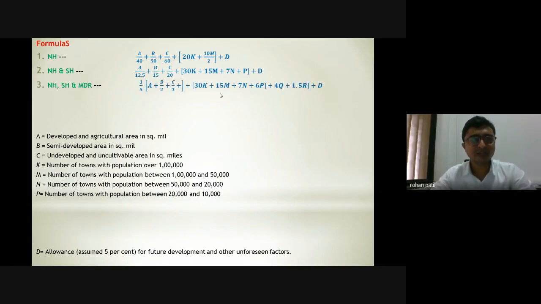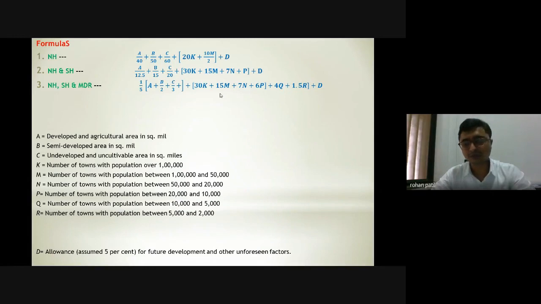After that, we have a combined formula for national highways, state highways, and MDR. This particular formula is given by 1 by 5 in bracket A plus B by 2 plus C plus 30K plus 15M plus 7N plus 6P, bracket complete, plus 4Q plus 1.5R plus D. Here we can see Q is the number of towns with population between 10,000 and 5,000. R is the number of towns with population ranging between 5,000 and 2,000.